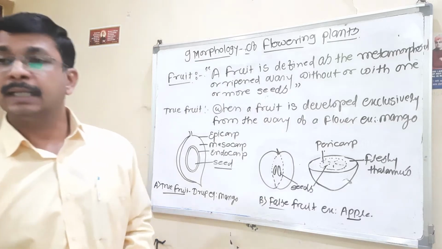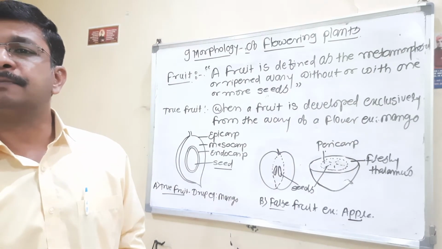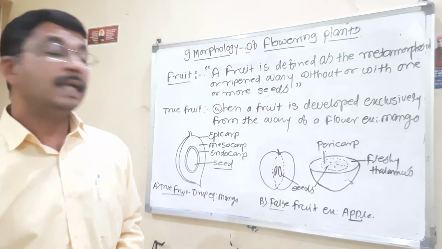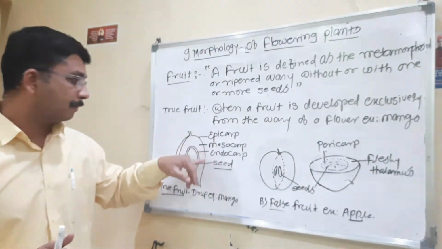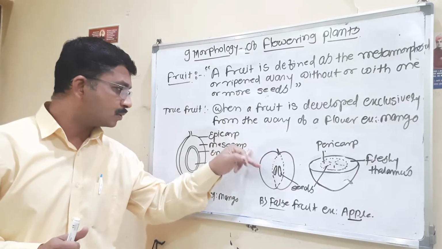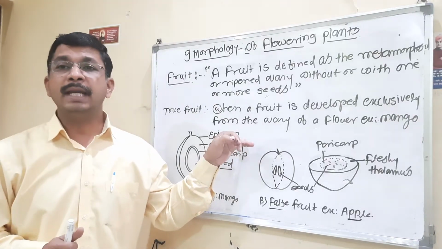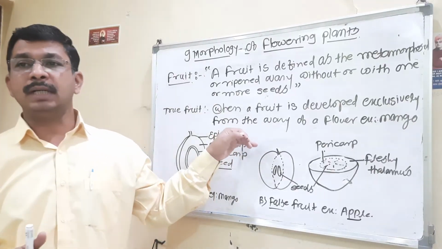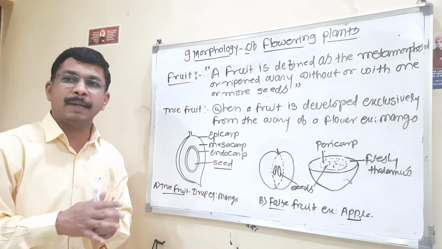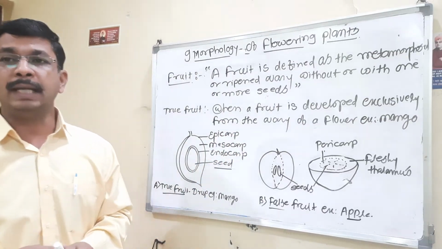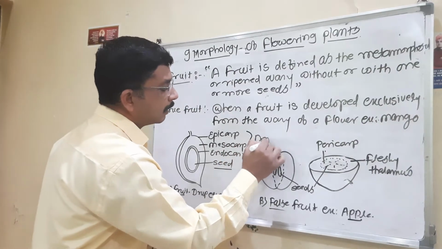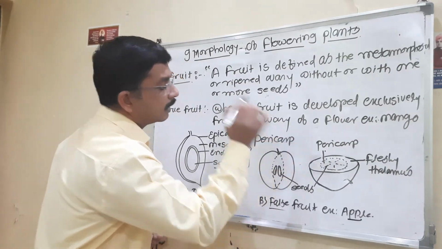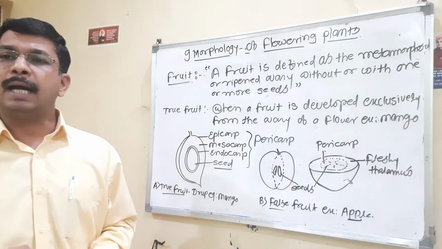The next point is that a true fruit has a wall, called the pericarp. The pericarp is further divided into the outer epicarp, the middle mesocarp and the inner endocarp. This is also called the pericarp.